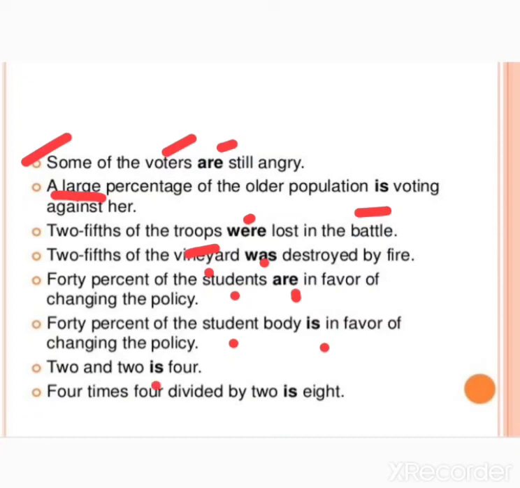2 and 2 makes 4, is 4. 4 times 4 divided by 2 is 8. I think all of you know this thing, that 2 and 2 makes a whole, so that is why is 4. 2 and 2 is 4 or makes 4. 4 times 4 divided by 2 is 8.